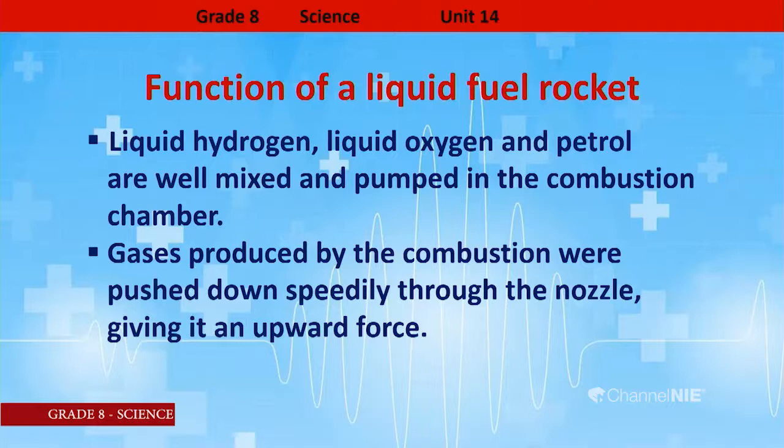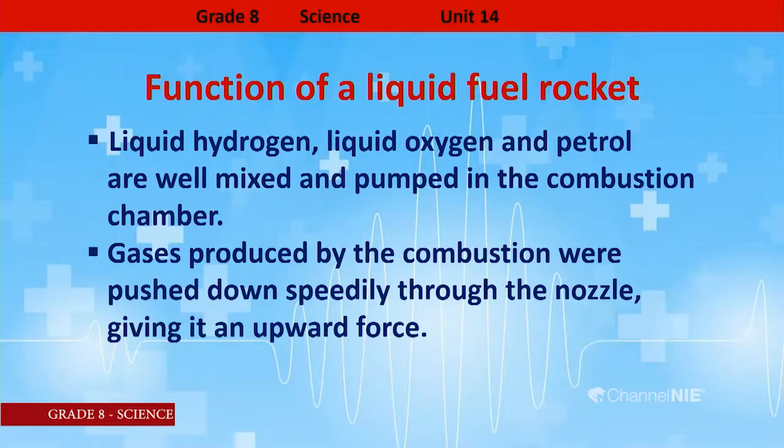Liquid hydrogen as a fuel, and liquid oxygen, which is considered the supporter of combustion, and thirdly the petrol. Petrol provides the necessary igniter for the combustion. There are three components in this combustion chamber: liquid hydrogen, liquid oxygen and petrol.